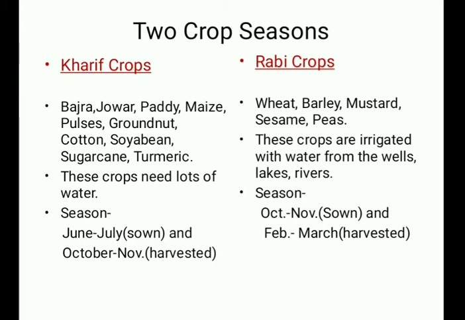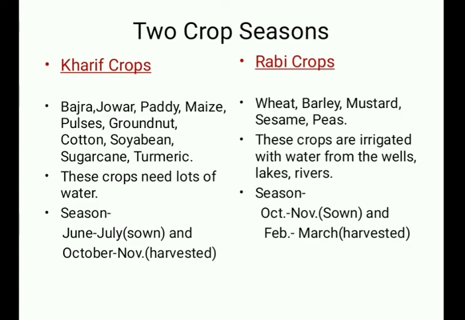Okay, children. Now, if I move on to Rabi crops, Rabi means spring season. This season is given the name Rabi because its harvest coincides with the spring season. Rabi crops are generally sown in the months of October and November and harvested in February and March.